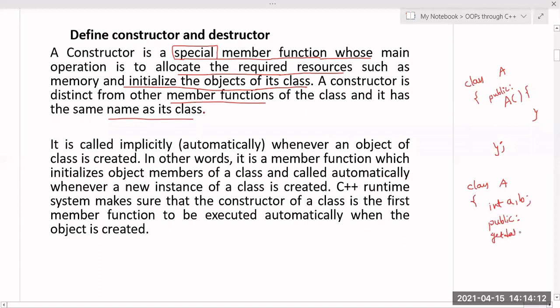So what is this get data method? It may be void get data or anything, but void get data, so it is initialized to a equal to 10 and b equal to 20. I can take from the keyboard, but I am writing like this one. After this one, in the int main section, I have to create the object for this A, and once the object is created, if I want to initialize the data, I have to call this get data method. Is that clear? All of you clear, right?